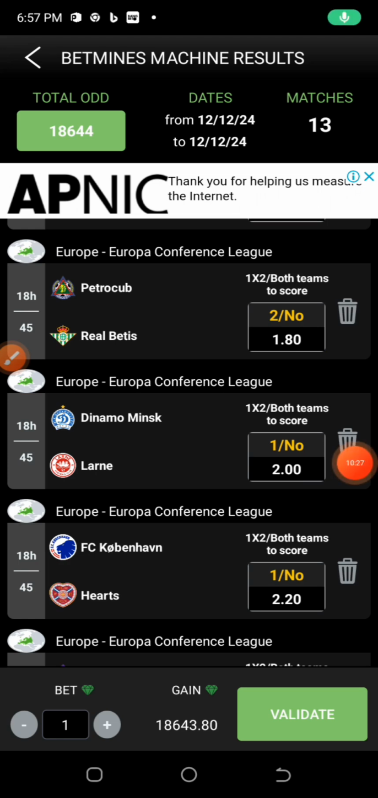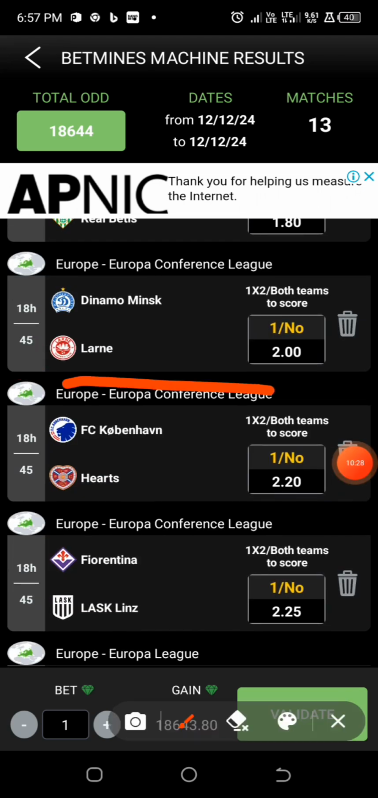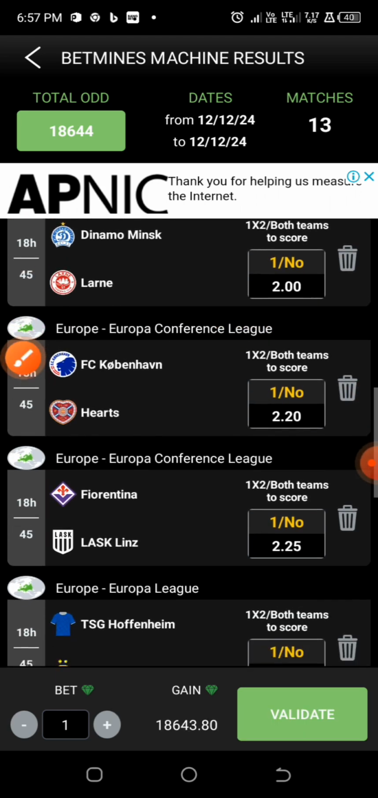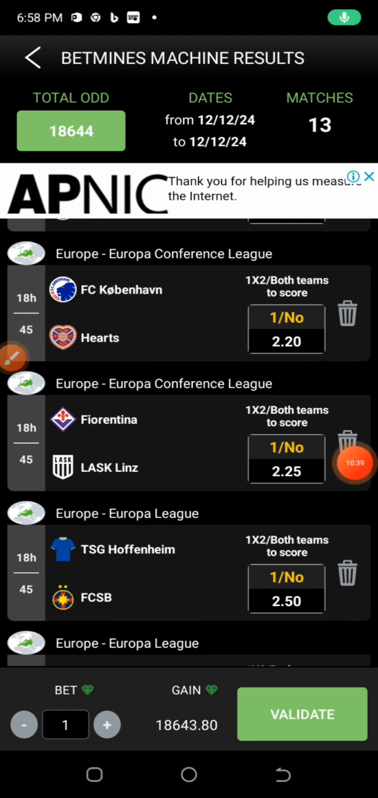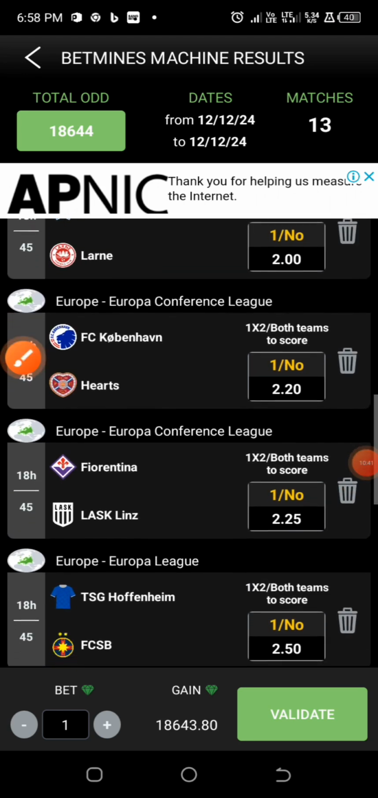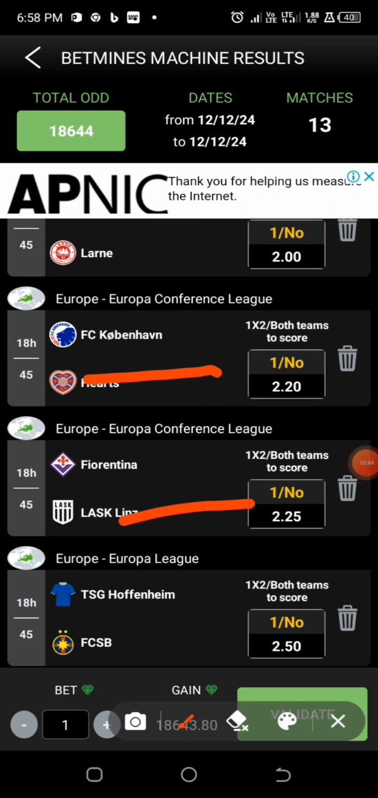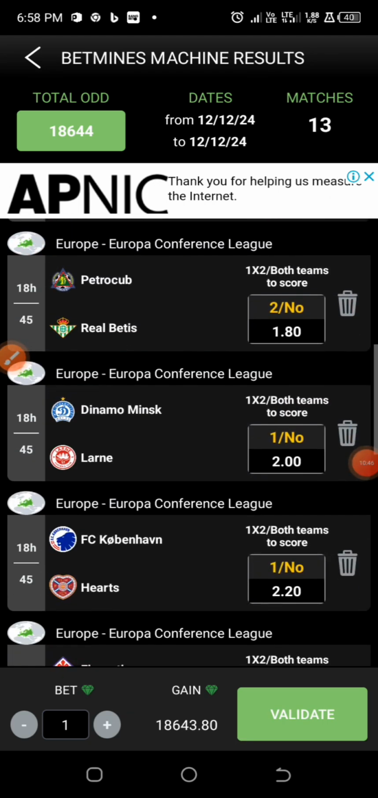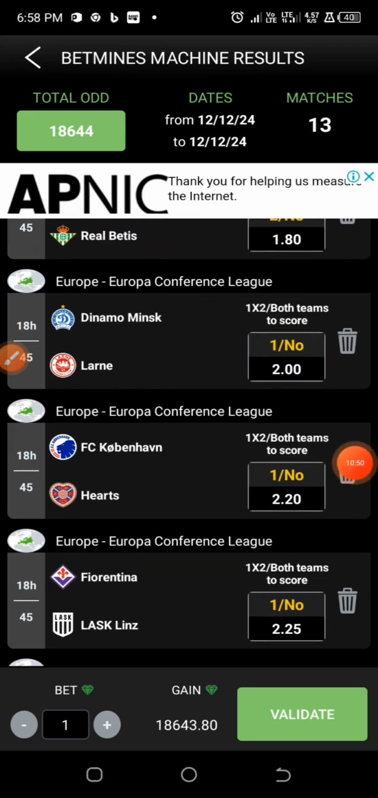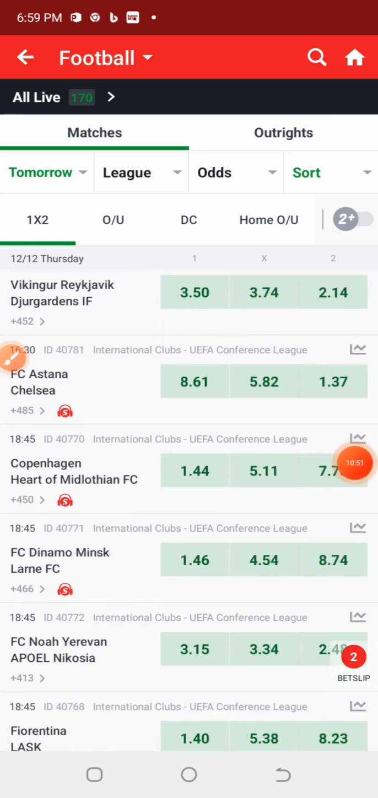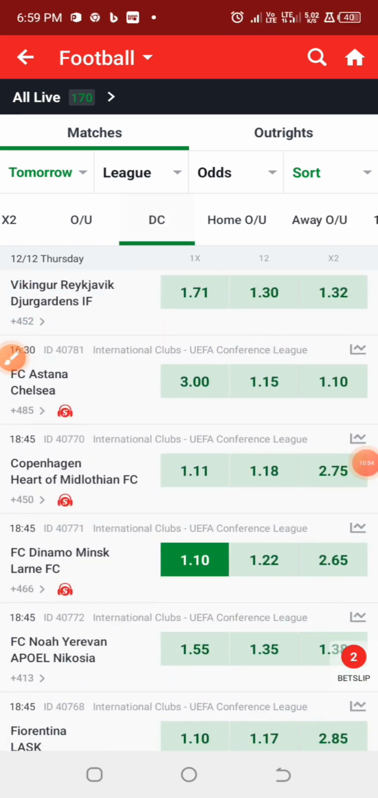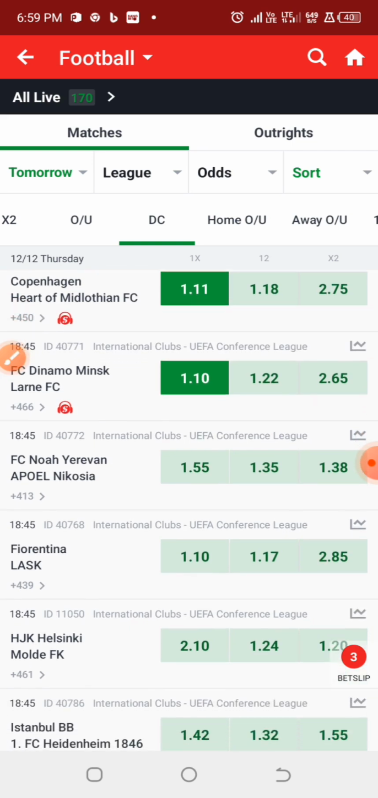So I'll be going for this particular game also, Copenhagen against Art, and we are going for, let us look further. All right, guys. So let us check the odd for this, and let's see. So guys, for Copenhagen and the Arts, we have the double chance predictions at odd of 1.11, and for Fiorentina we have the odd at 1.10.